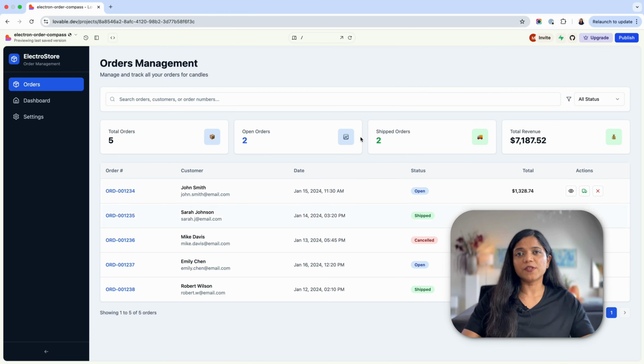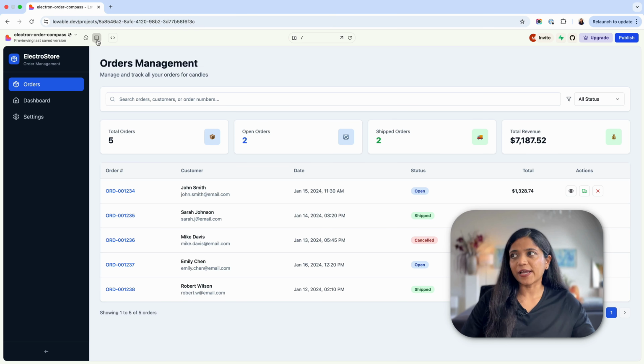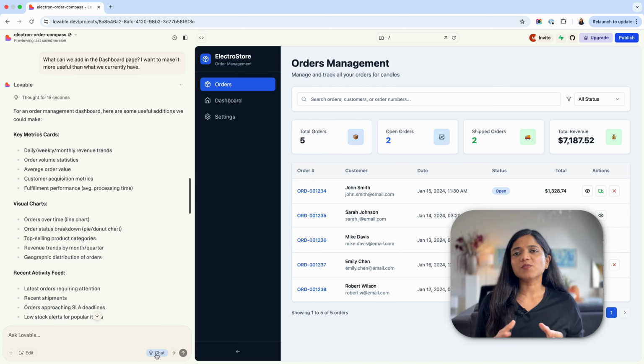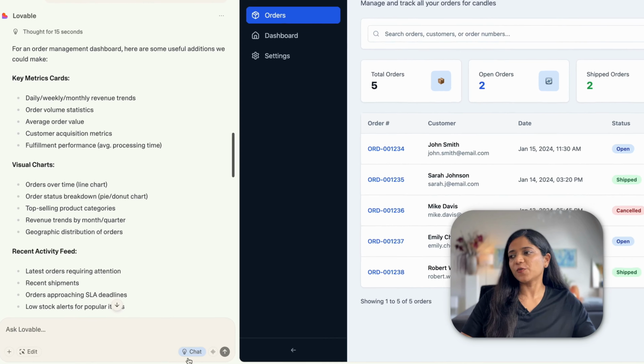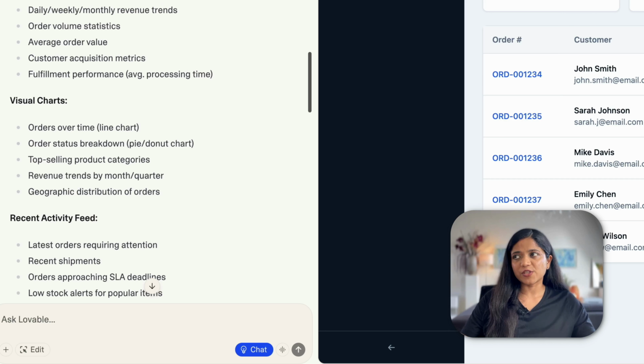And as you can see on the screen, I am on Lovable's UI, and basically I had created an order management dashboard. When I created it for the first time, I had not specified anything for the dashboard screen. I only had something in the orders, and that's all I had mentioned. Now in Lovable, the discuss mode is called chat. As you can see on the screen here at the bottom, they have something called chat, and it says chat without making edits to your project. So in a way, you're trying to brainstorm with the tool.